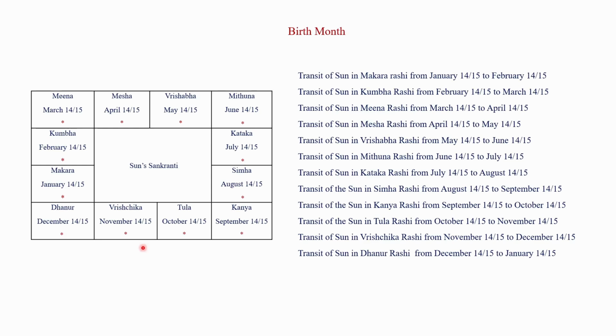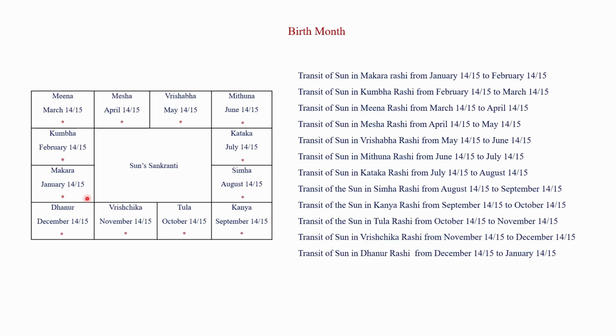We are all familiar with the Makara Sankranti festival, which we celebrate on the 14th or 15th of January of every year.